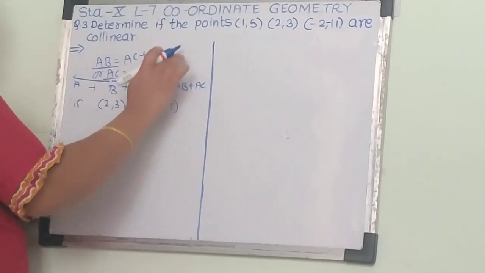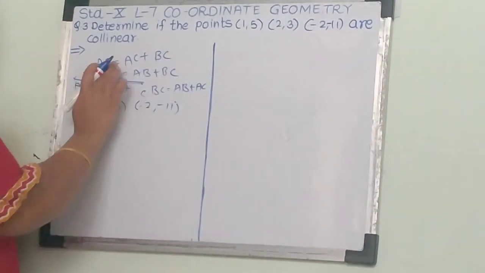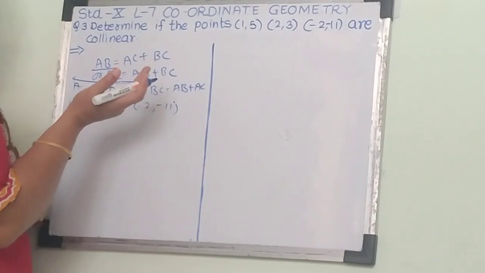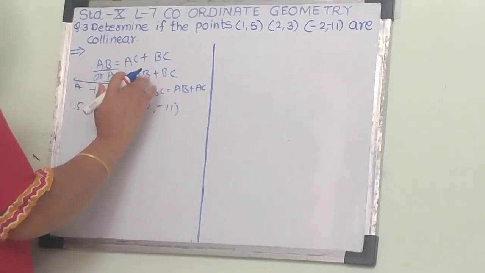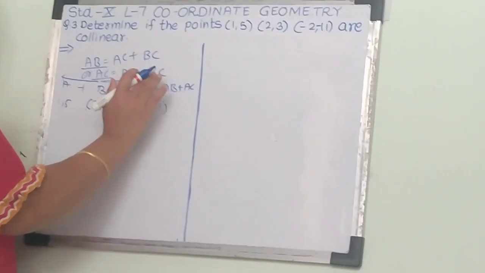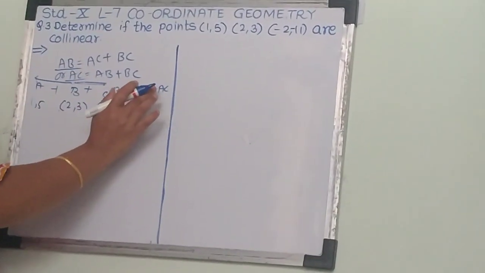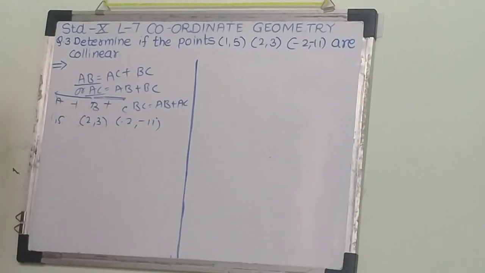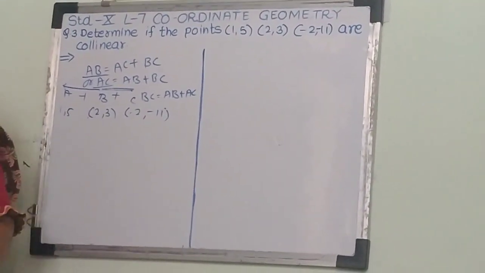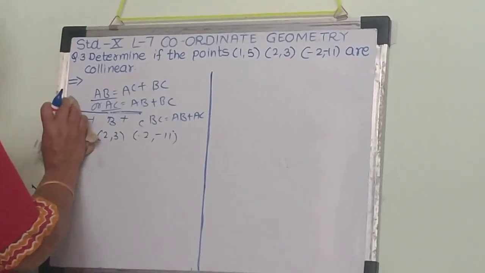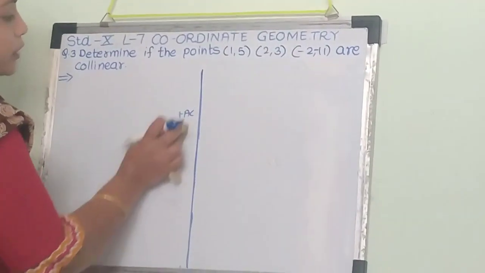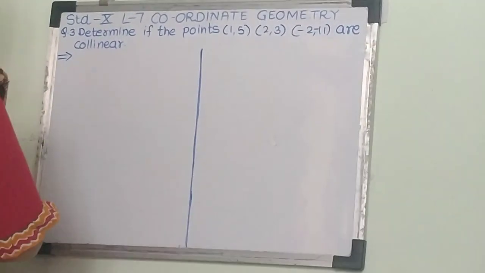Then from these three possibilities, AB equals AC plus BC might be, or AC equals AB plus BC might be, or BC equals AB plus AC. So we are going to check which is the possibility for this sum.